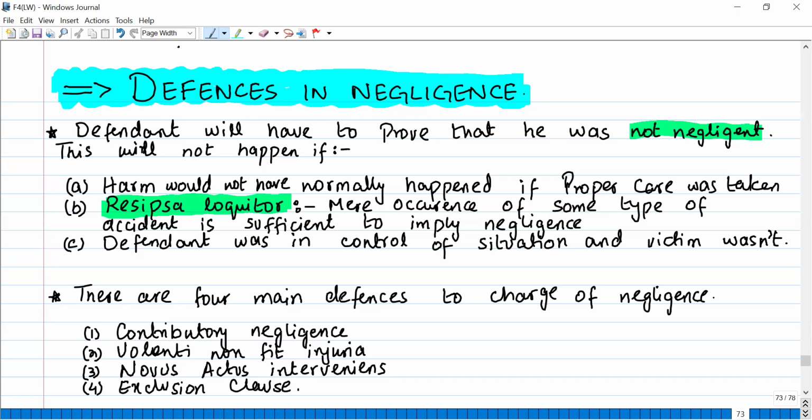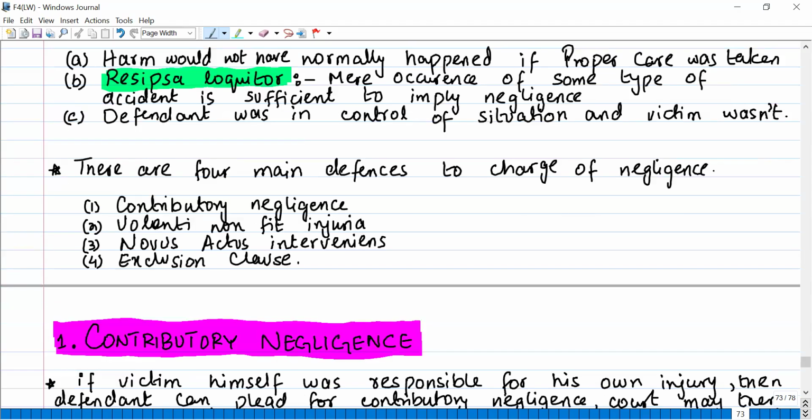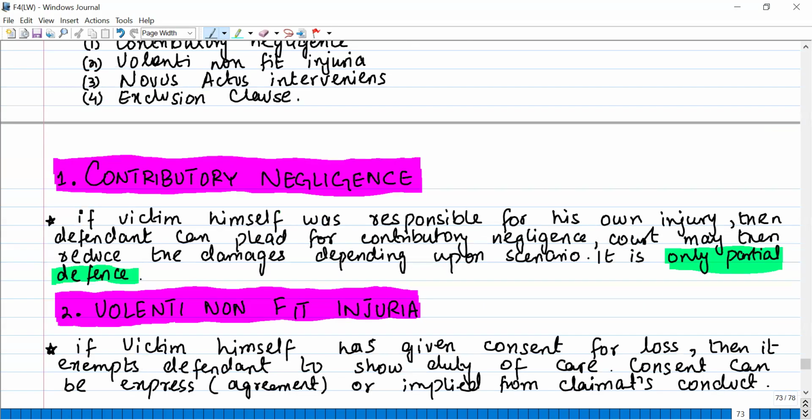Now, what are the defenses that he can put up? What are the valid defenses? We are going to talk about four things: contributory negligence, volenti non fit injuria, novus actus interveniens, and exclusion clause. Now let's start with contributory negligence.